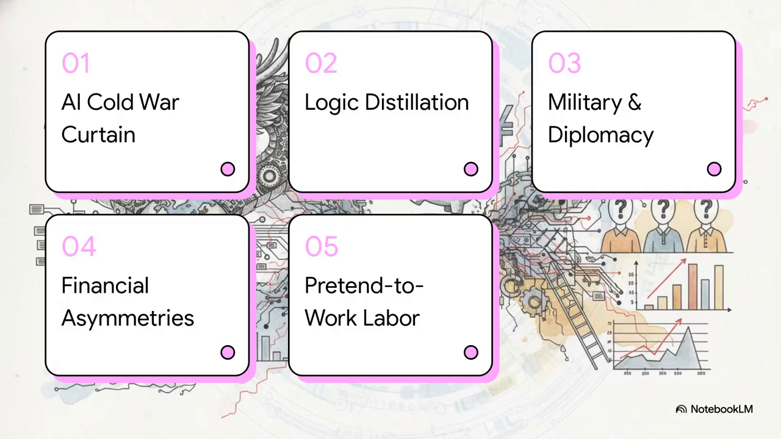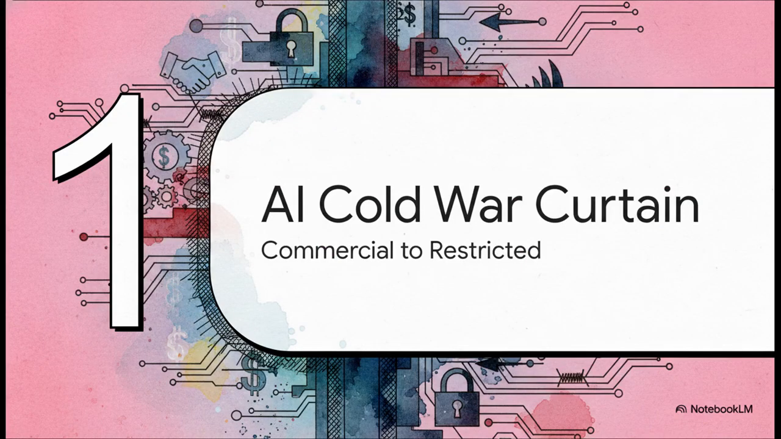To make sense of it all, we're going to break this down into 5 key threat vectors today: the AI Cold War curtain, the logic distillation exploit, military and diplomatic escalations, financial asymmetries, and finally, pretend-to-work labor dynamics. All right, let's jump right into vector number 1, the AI Cold War curtain, and how we went from a commercial rivalry to straight-up resource restriction.